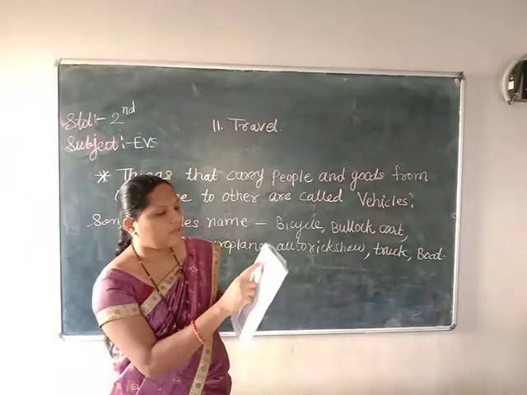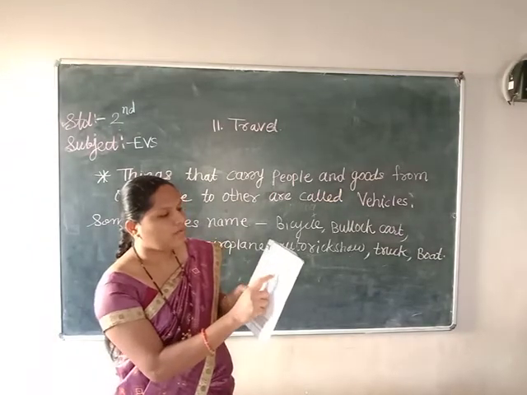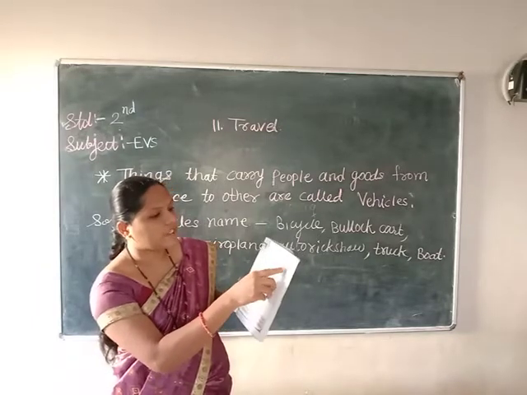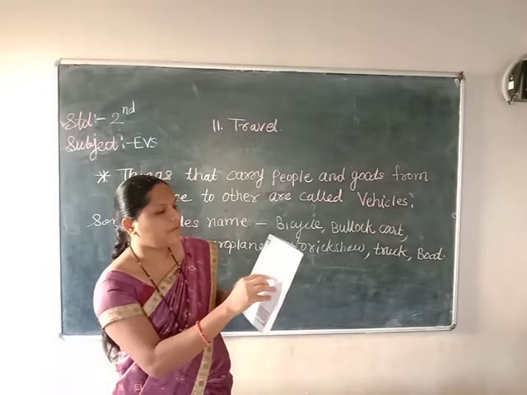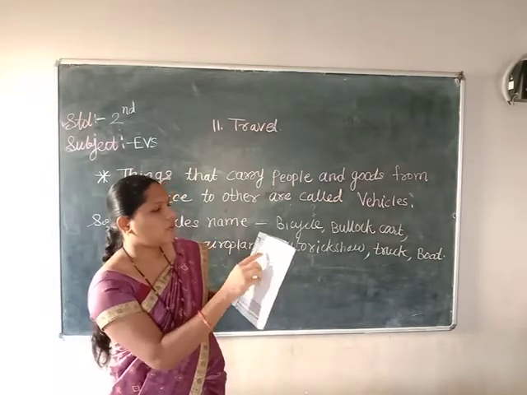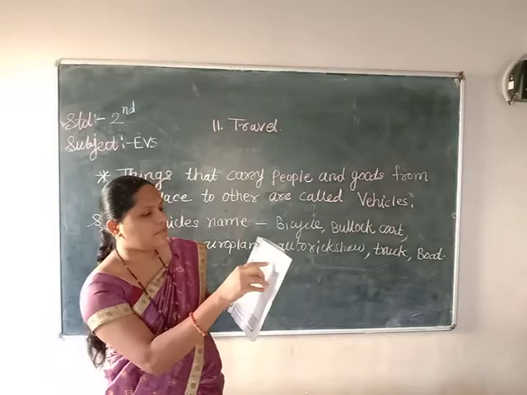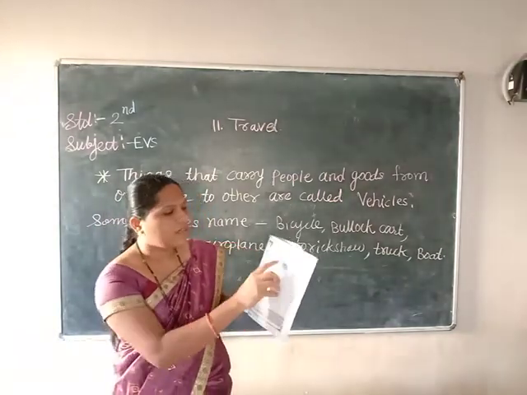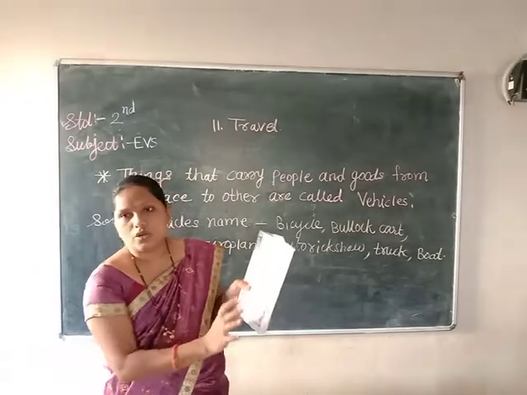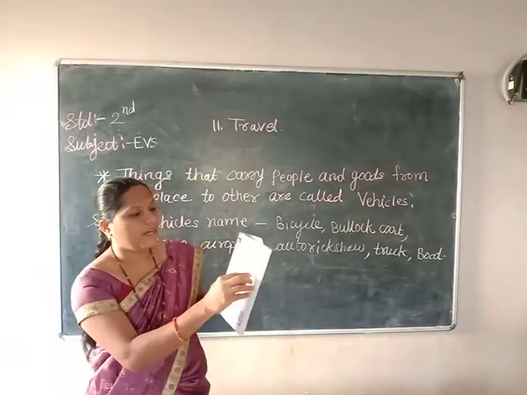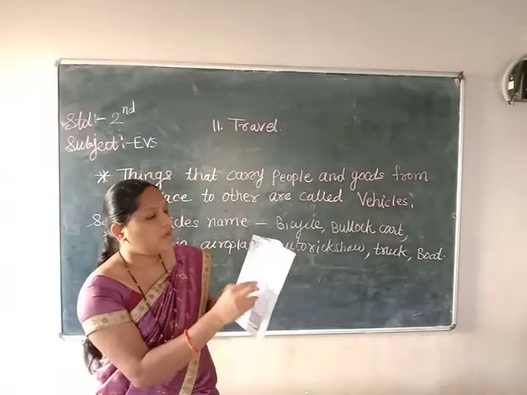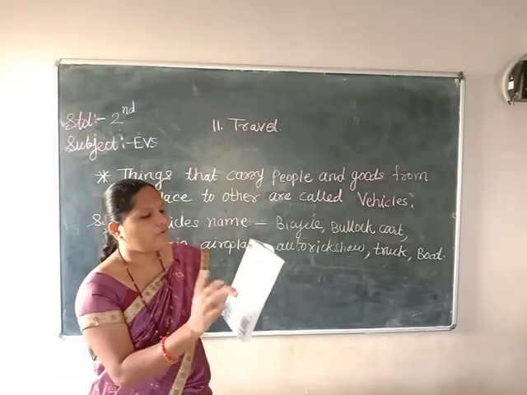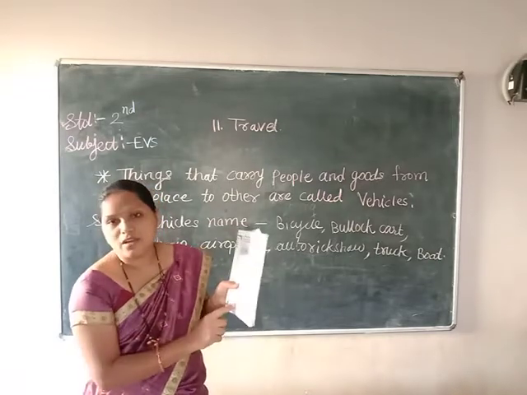Lorry, land. Bus, land. Cycle, land. Boat, water vehicle. Aeroplane, air. Car, land. Bullock cart, land. Ship, water. Helicopter, air. Horse cart, land. Motorbike, land. Steamer is water and yacht is also a water vehicle. We have to write these vehicle names into the correct column. Only helicopter and aeroplane come in air transport, steamer, yacht, ship and boat are water, and the remaining vehicles are land.